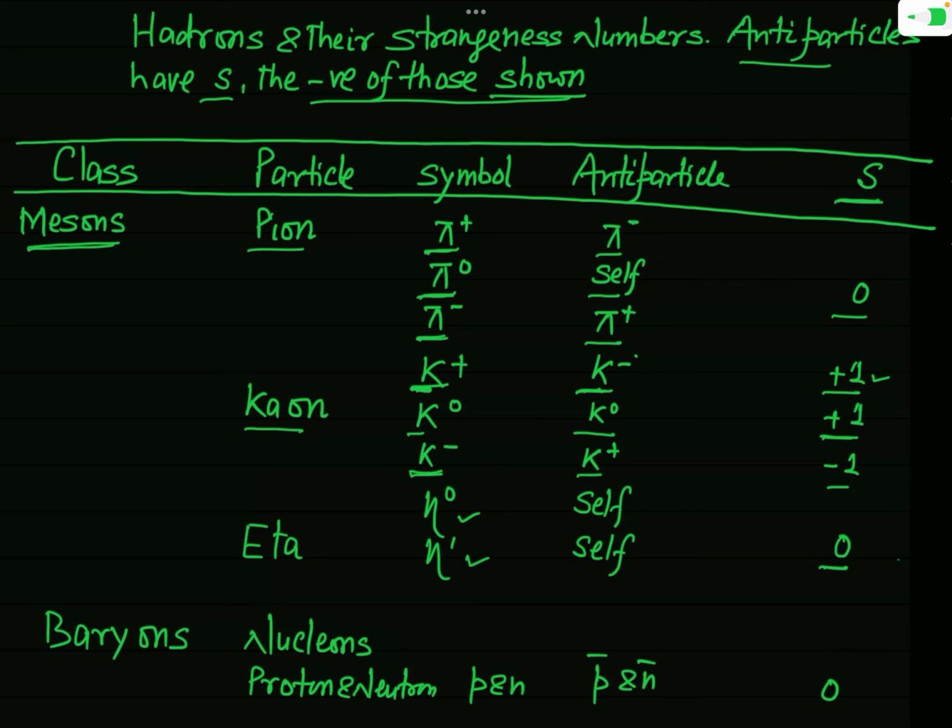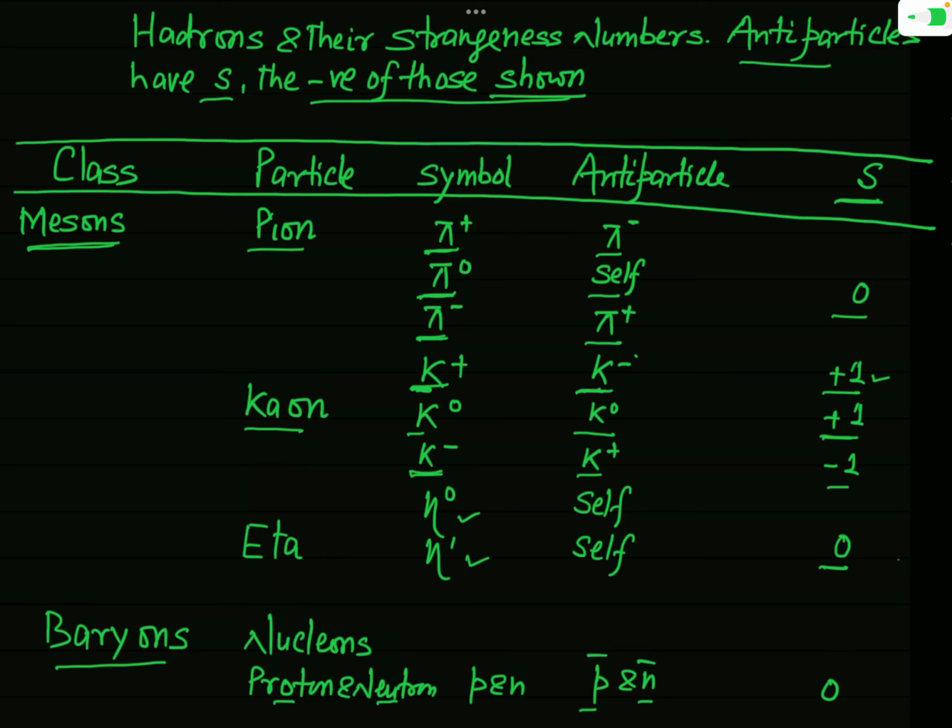Now the second class of hadrons is baryons, and among the baryons the first are the nucleons. In nucleons there are two types of particles, proton and neutron, denoted by the symbols P and N, and their antiparticles will be P bar and N bar.